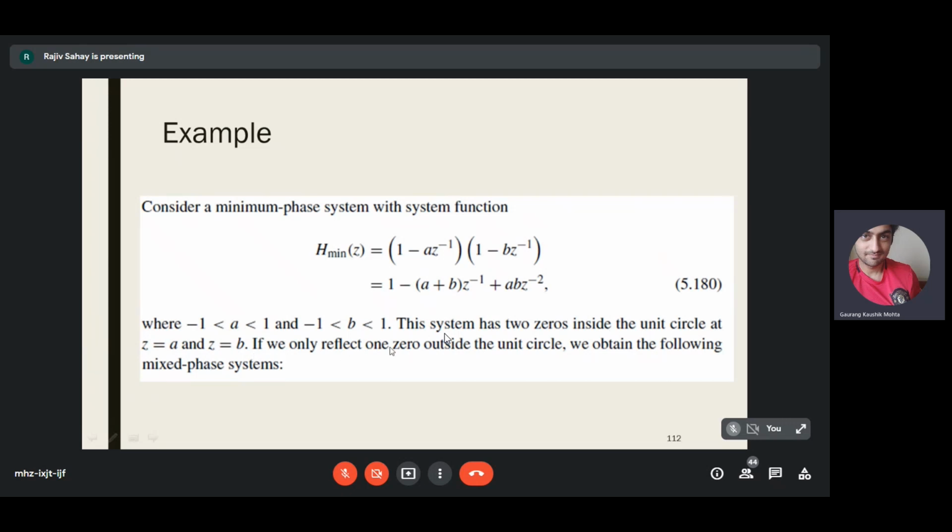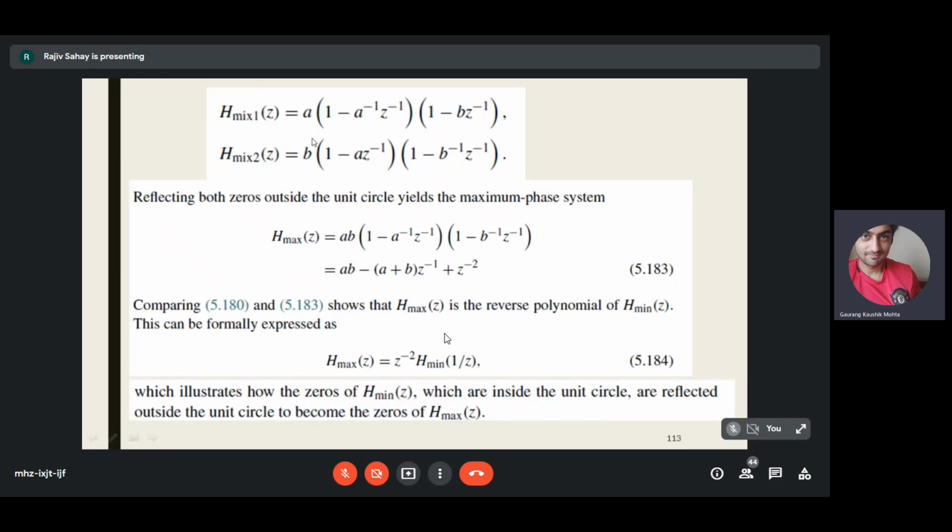So if you reflect one zero, you will get a mixed phase system. This is a minimum phase system, as both zeros are inside the unit circle. You will reflect one zero outside the unit circle. Either you can reflect a or you can reflect b. So you'll have two mixed phase systems after reflection.